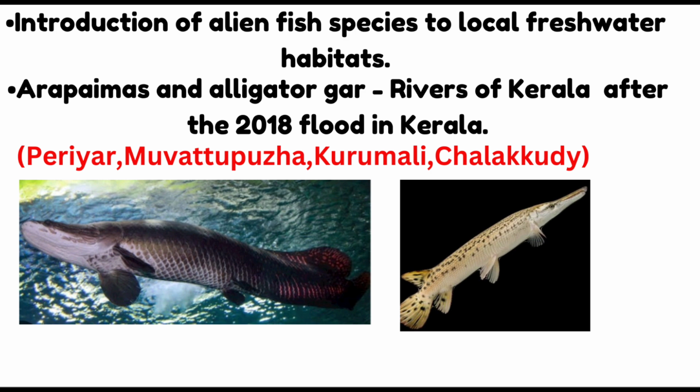Introduction of alien fish species to local freshwater habitats is another threat related to extreme floods. After the 2018 flood in Kerala, researchers have found the presence of alien fishes such as Arapaima gigas, alligator gar, and Atractosteus spatula in four rivers of Kerala, namely Periyar, Muvattupuzha, Kurumali, and Chalakudi. These are believed to have escaped from aquaculture facilities in Kerala where illegal farming of these fishes occurs. These alien fishes are significant threats to local species.